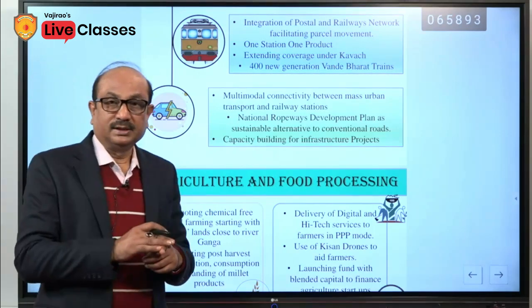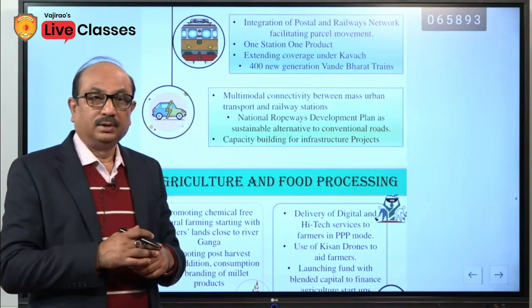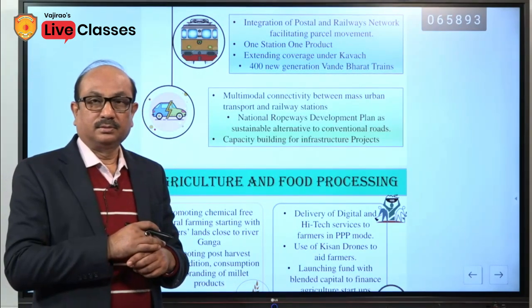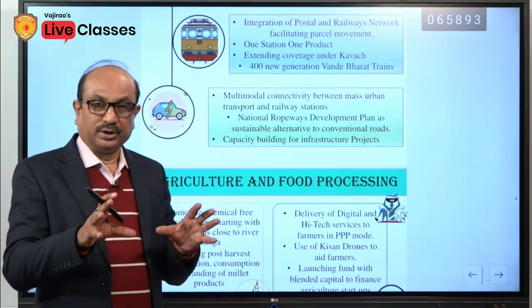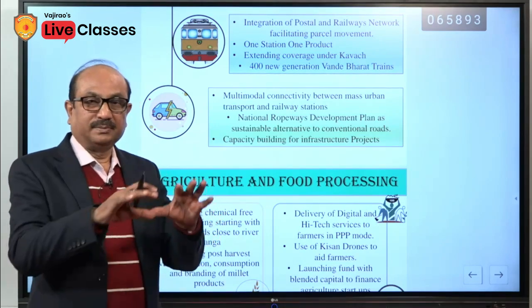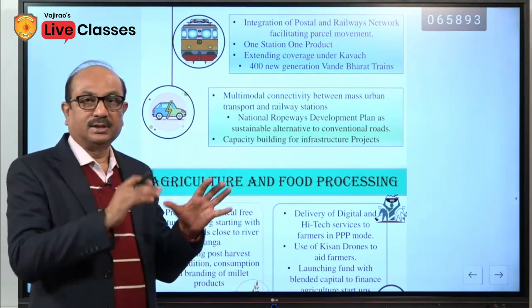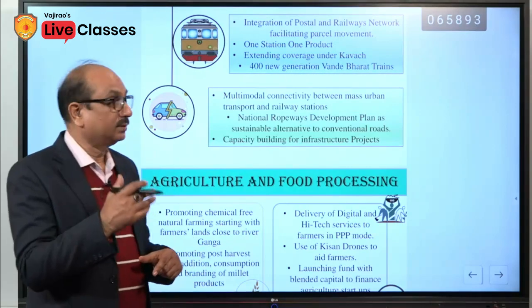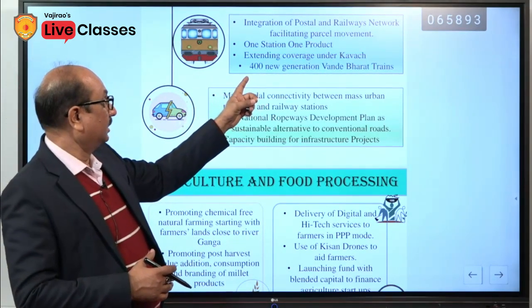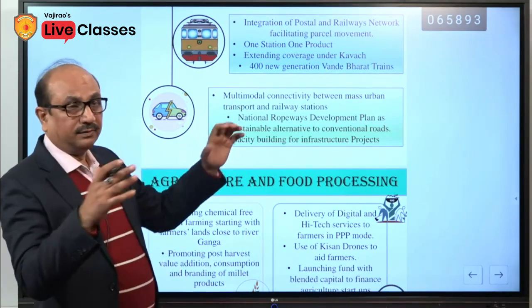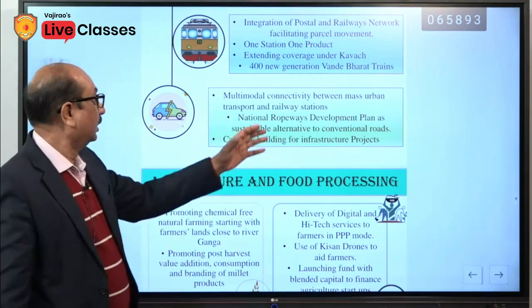Like in Uttar Pradesh there is an initiative, one district, one product. A particular product is going to be promoted in its specified area in any particular district. Similarly, one station, one product. Extending coverage under Kavach. Kavach, it is a kind of coverage, insurance coverage.